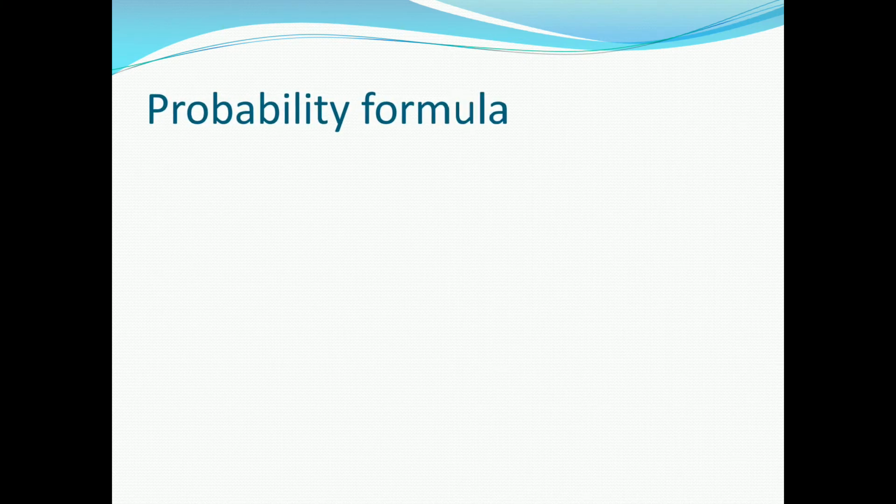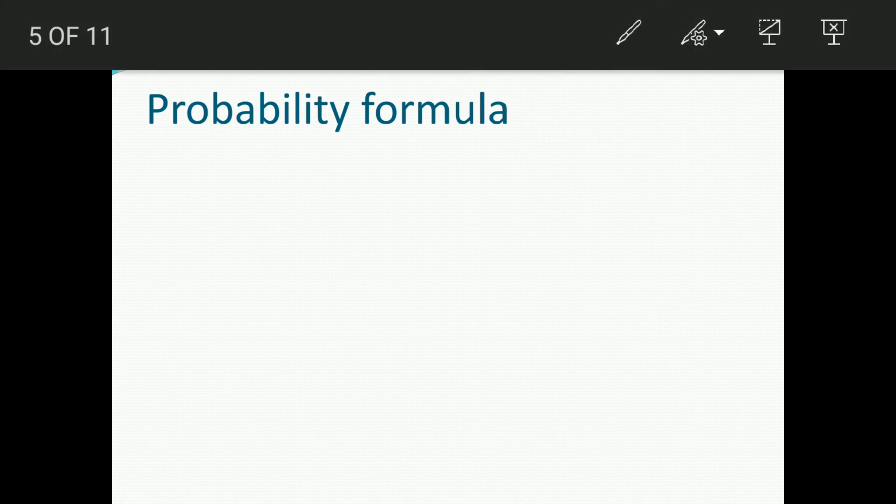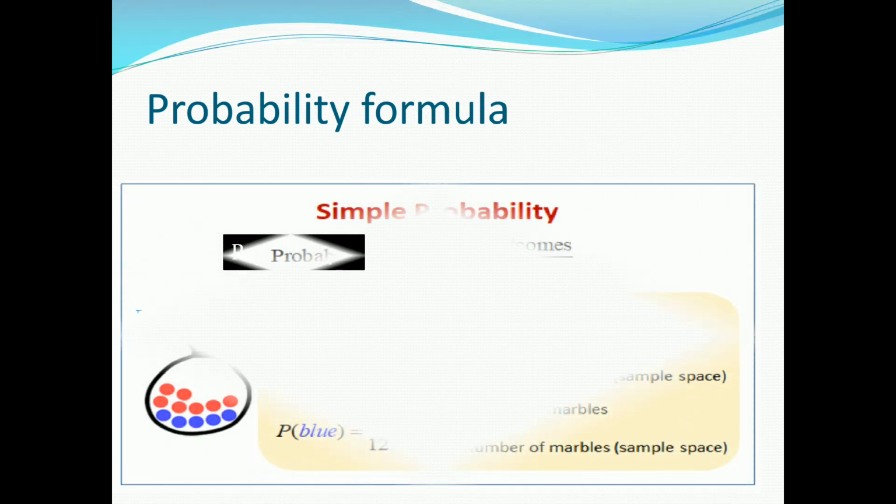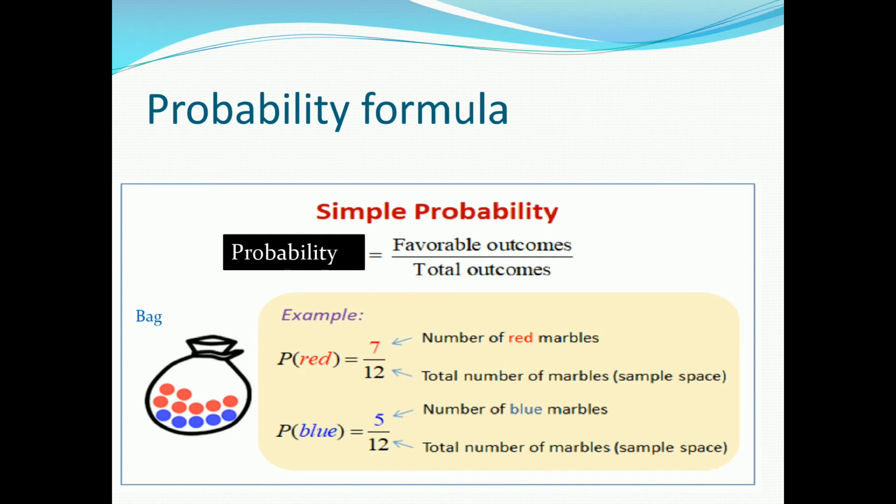Next, probability formula. To explain the formula, we have taken one small example. Probability formula is what? Probability is equal to favorable outcomes divided by total outcomes. In the numerator, we need to write favorable outcomes. In the denominator, total outcomes. Just see, one bag is there.